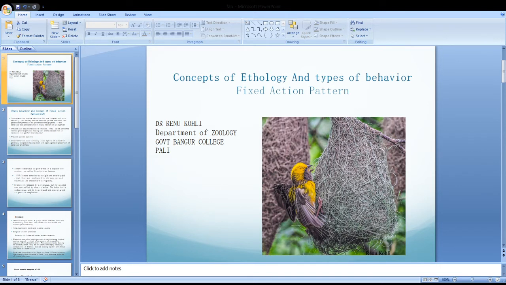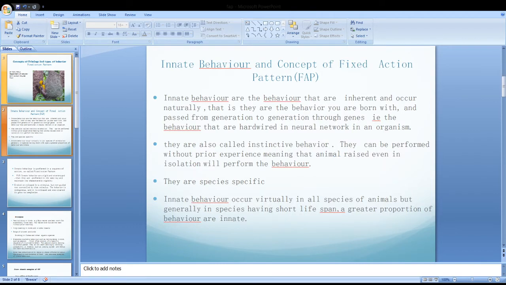Today in ethology we will study the types of behavior. The first is fixed action pattern or innate behavior. Innate behaviors are the behaviors that are inherent and occur naturally. That is, they are the behaviors you are born with and passed from generation to generation through genes. That is, they are the behaviors that are hardwired in the neural system in an organism.